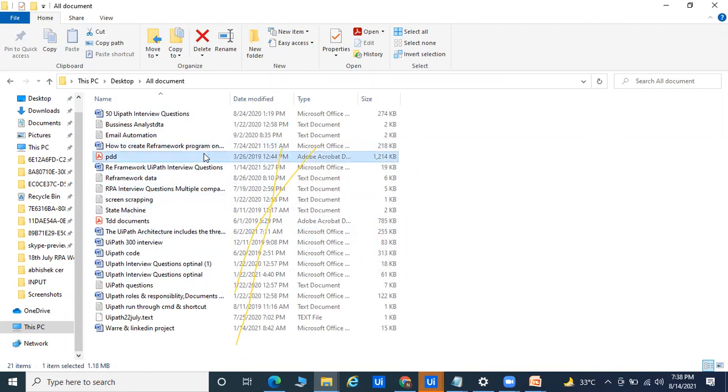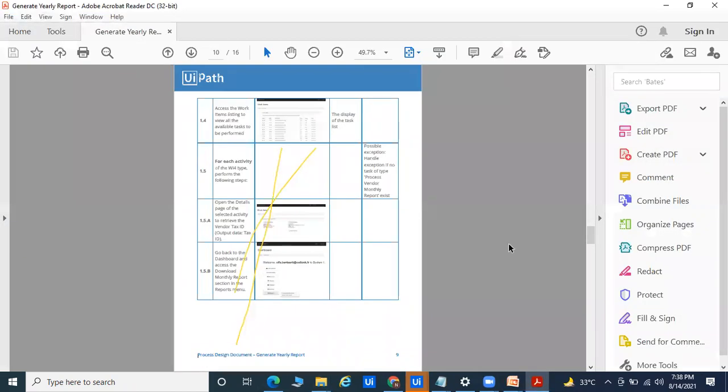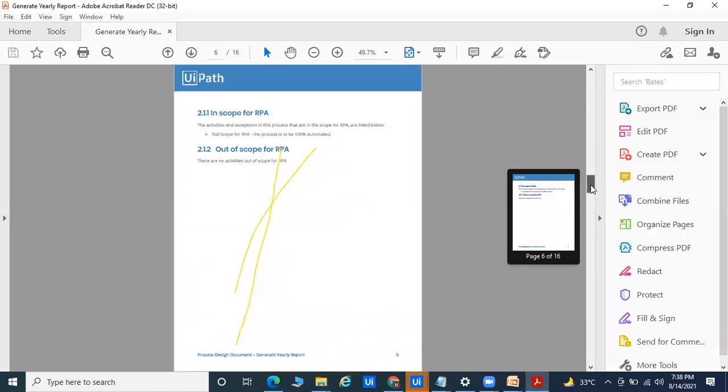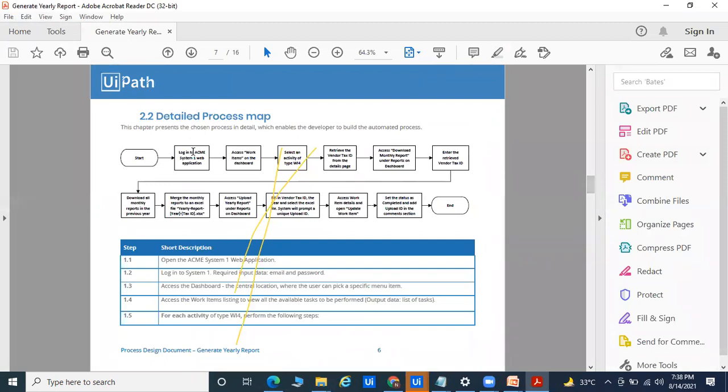Okay, so if you ask me what is PDD, PDD is nothing but your process design documents. Whenever you're going to automate any process, first the BA will sit with the feature, and whatever the step, they will take the screenshot and they will start the automation. You can see here: log into Acme system, access work.